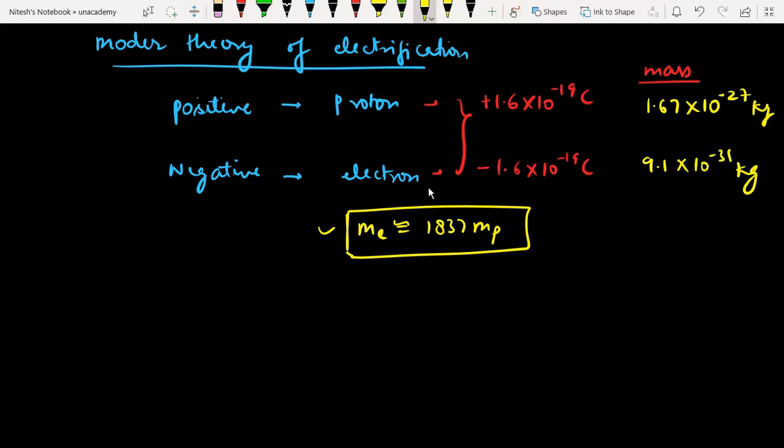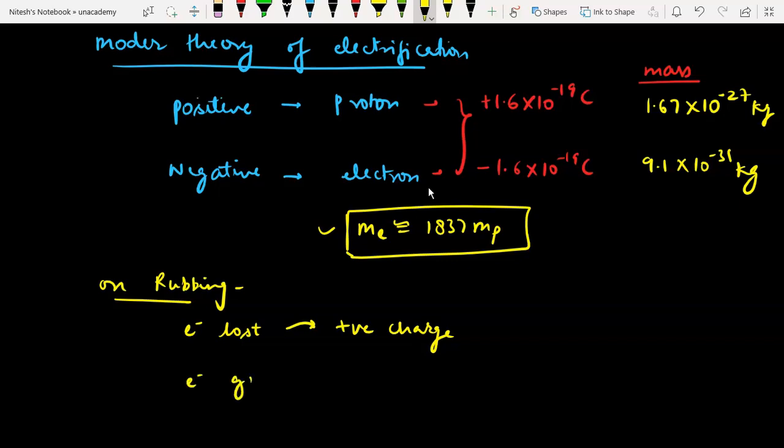Suppose we rub two bodies. On rubbing, what happens? If electron is lost, electron has certain mass, so the body will acquire positive charge because electron is lost. It means the negative charge is deficient now. The body is deficient of negative charges. In that case, there will be excess of positive charge and the body will be positively charged. If electron is gained, there will be negative charge because on the body there will be excess of negative charge. What happens to mass?